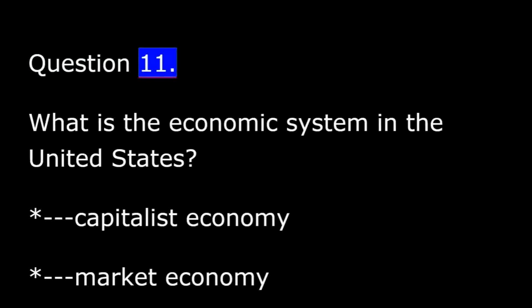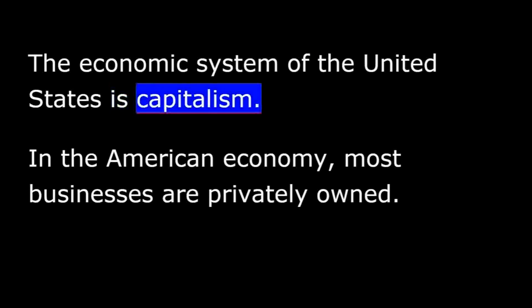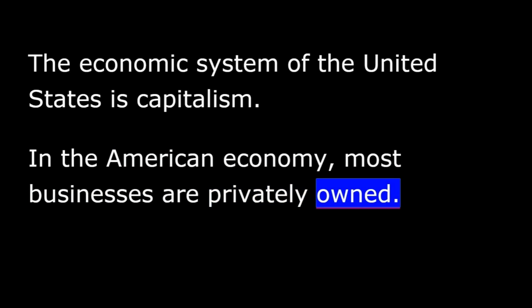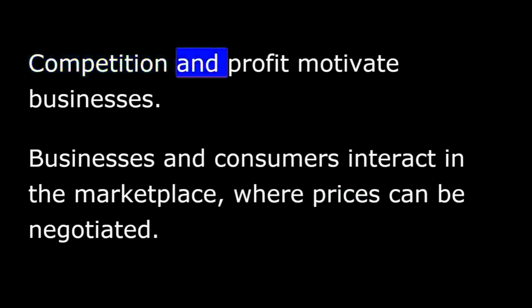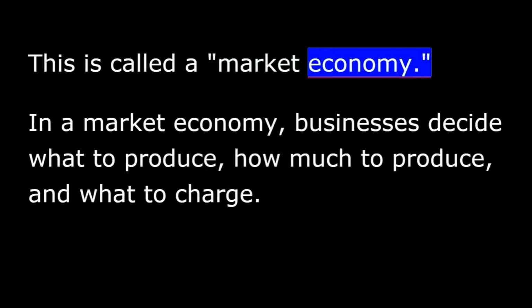Question 11. What is the economic system in the United States? Capitalist economy, market economy. The economic system of the United States is capitalism. In the American economy, most businesses are privately owned. Competition and profit motivate businesses. Businesses and consumers interact in the marketplace, where prices can be negotiated. This is called a market economy.